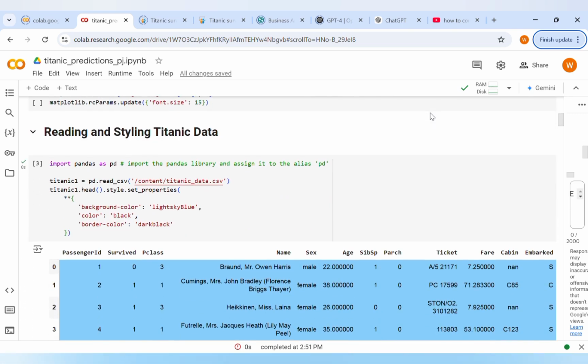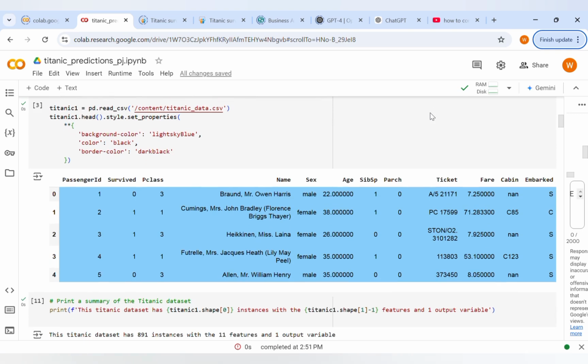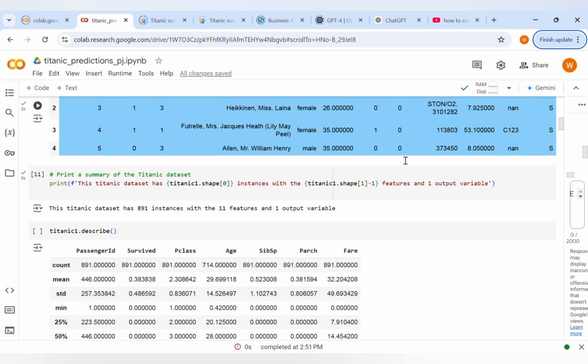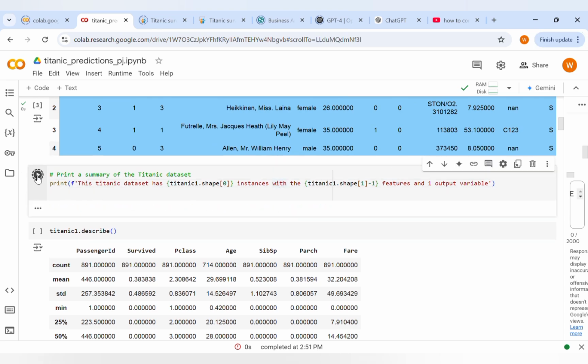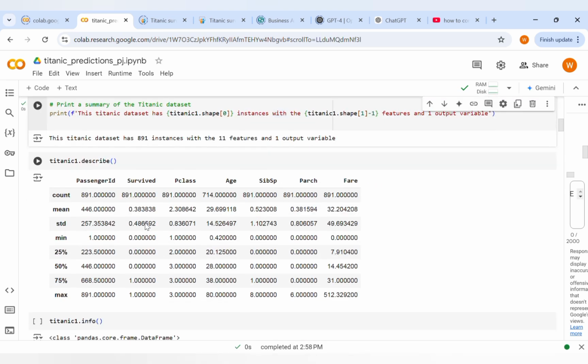Then I import the CSV file here, which reads the dataset and shows some columns and rows selected from the file. Then the Titanic dataset: this line of code shows the summary, 891 instances with 11 features and one output variable.